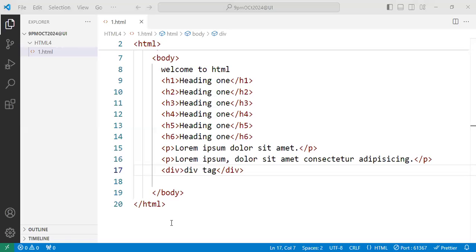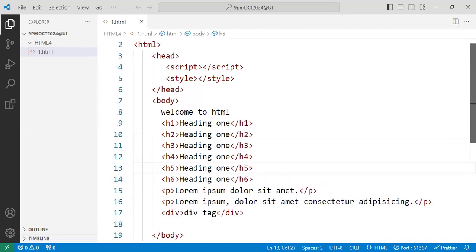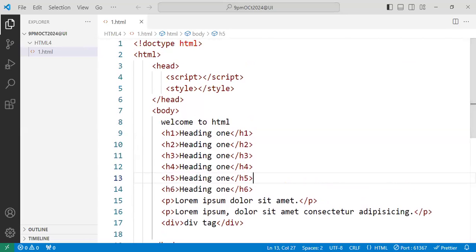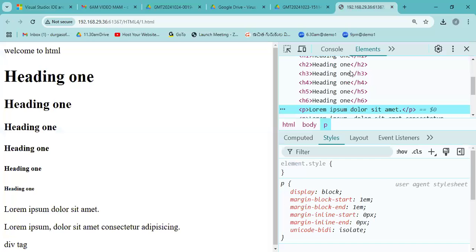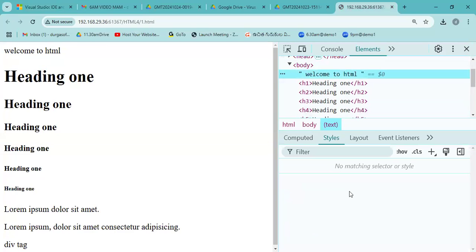What is the size for plain text? There is no size for that. If you write any content without any tag, the default browser-given size only will display. See, there is no size for this, no CSS. For this type of output, there is no CSS here.